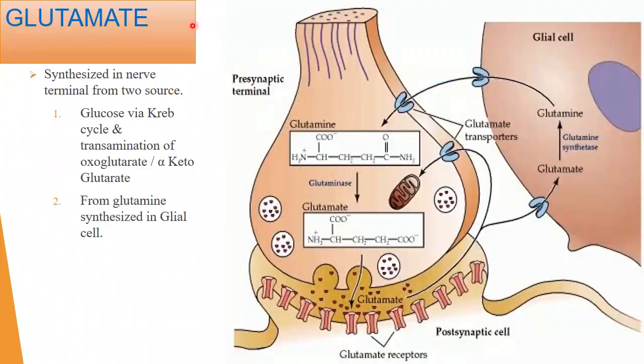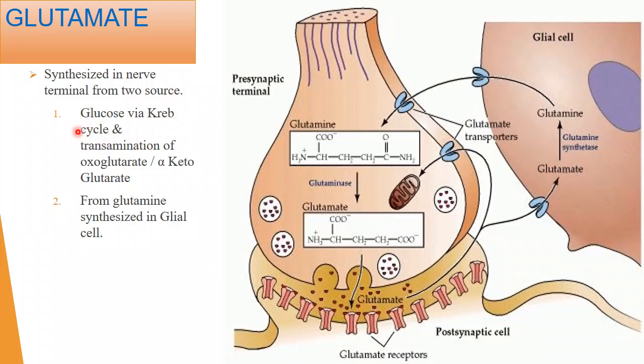Next one we have glutamate. What I told you, glutamate is an excitatory neurotransmitter. This glutamate is synthesized in a presynaptic nerve in two ways. Via the Krebs cycle from glucose. When there is a breakdown of glucose, the products will enter the Krebs cycle.